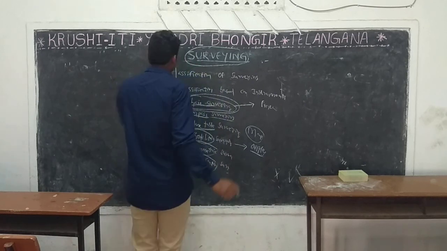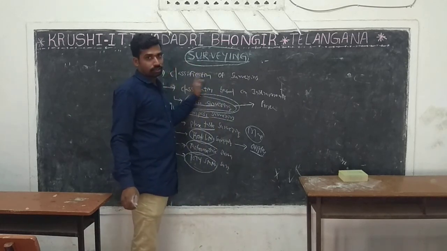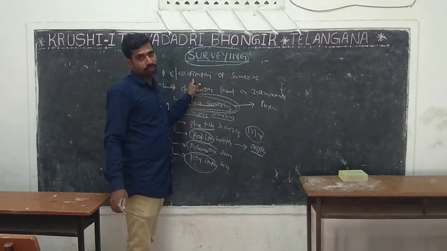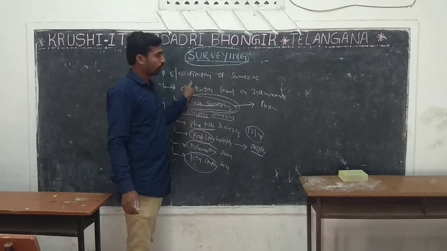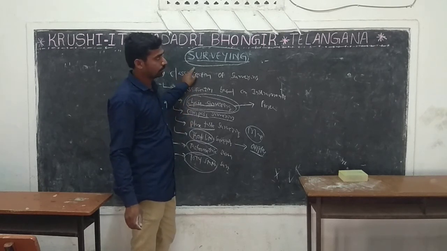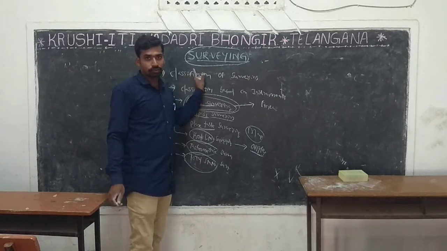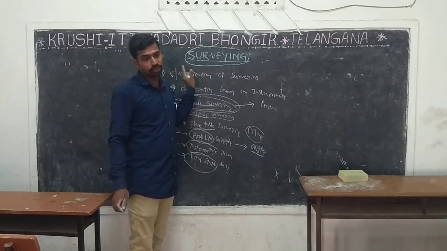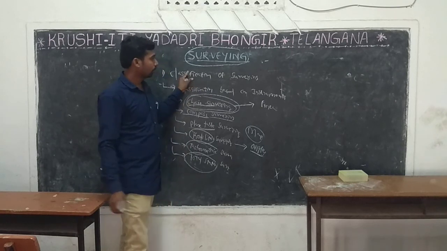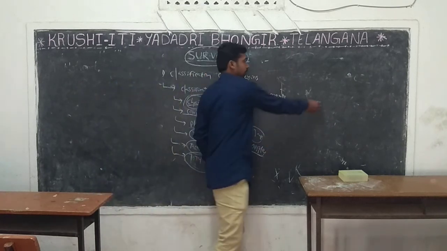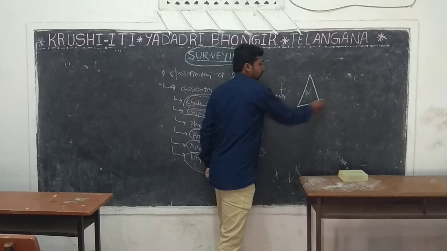Next, types of surveying. Plane surveying, and second one is geodetic surveying. What is plane surveying? In plane surveying, the curvature of earth is not considered and it is suitable for less than 250 square kilometers. The surface is treated as a straight line.